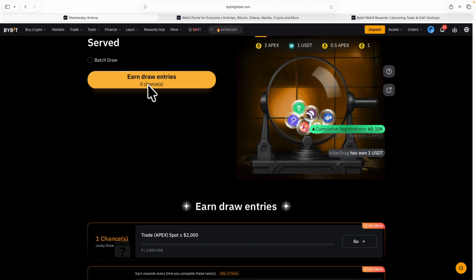So no task has been completed. Once you complete a task, you will see the number of chances you have right here. So it's still 0 right here. But once you start completing your tasks, it will start showing you the number of chances you have. And then once you have your chances, you can go ahead and get any of these rewards.